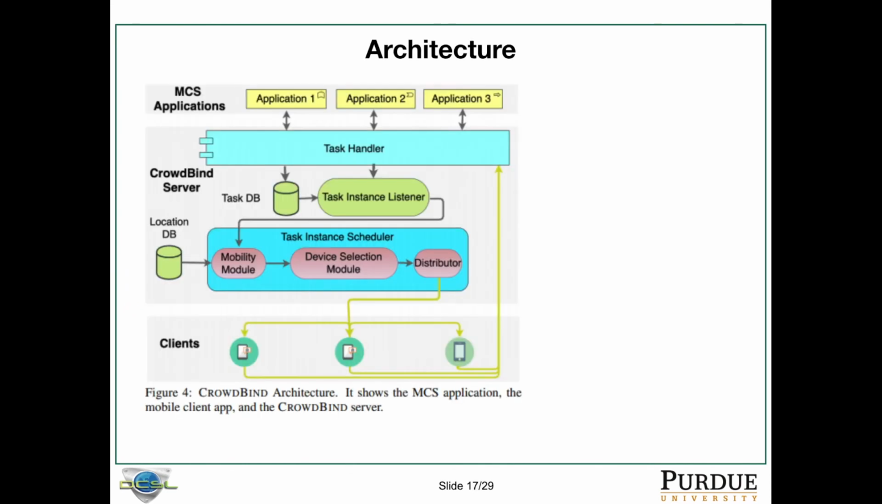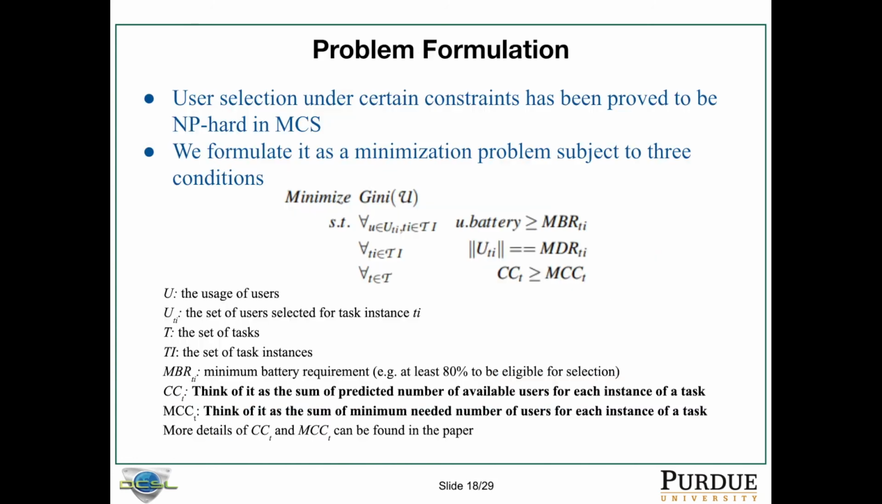Here, the CrowdBind server is in between the MCS application and the clients. And the CrowdBind server has different modules. The key module is the device selection module, in which our core greedy algorithm is implemented.